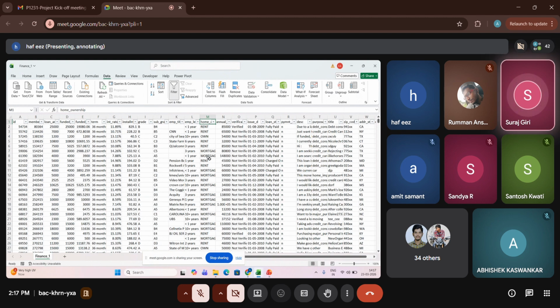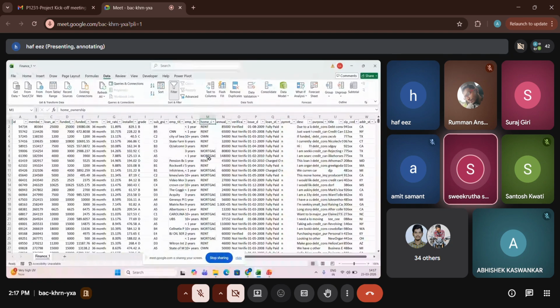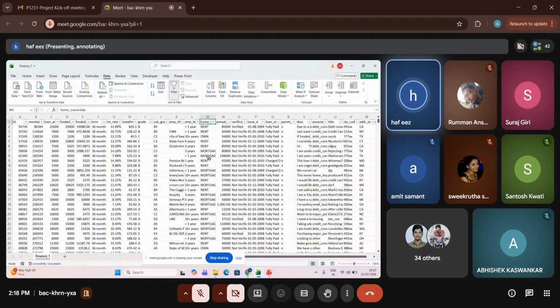Each member is not near the location, so each member has to make a particular KPI. It's up to you. One KPI or the cleaning part will be done by one fellow. Like that, you can distribute it. It's completely up to the team members to discuss and distribute how you are going to work. But everyone should participate in all the modules.